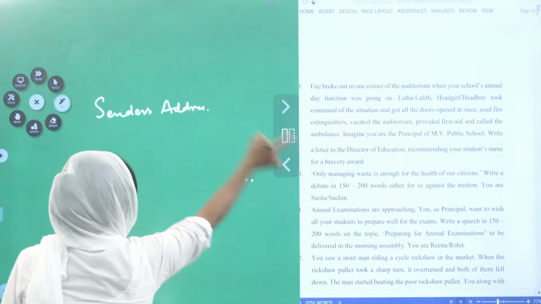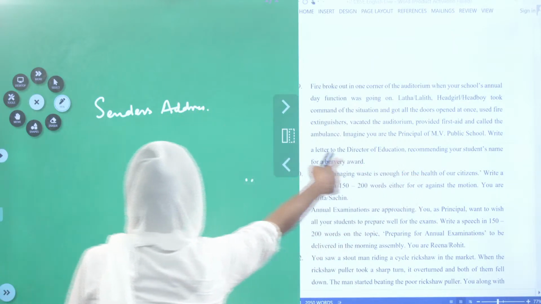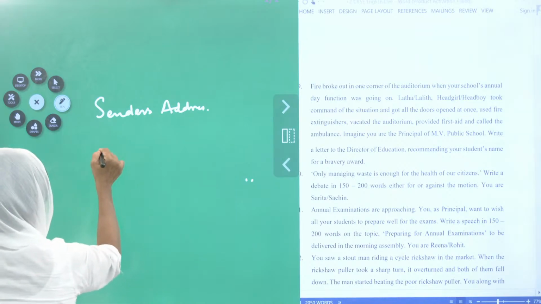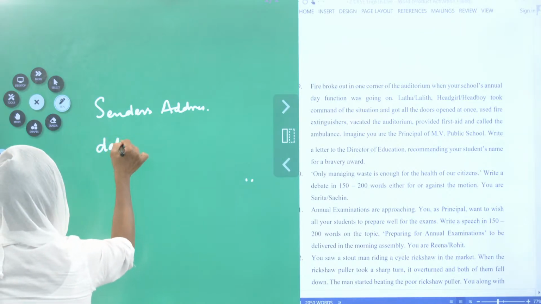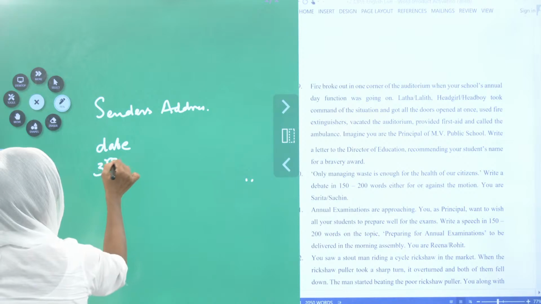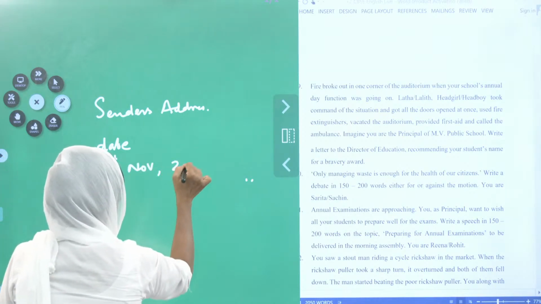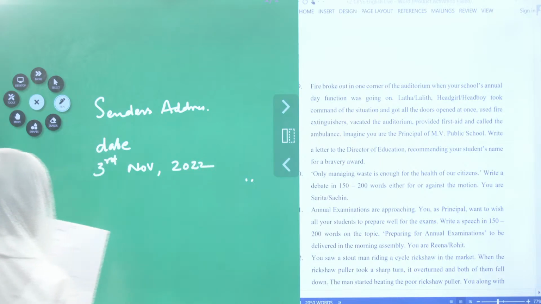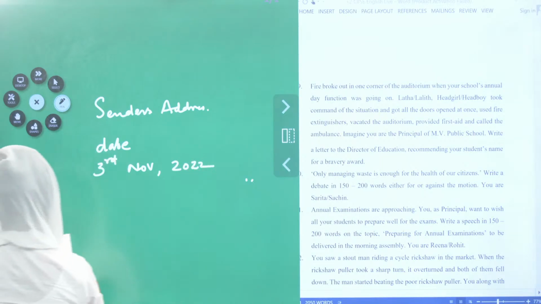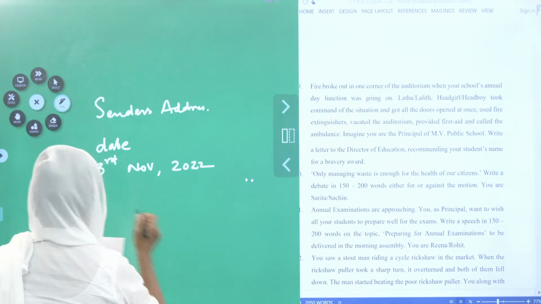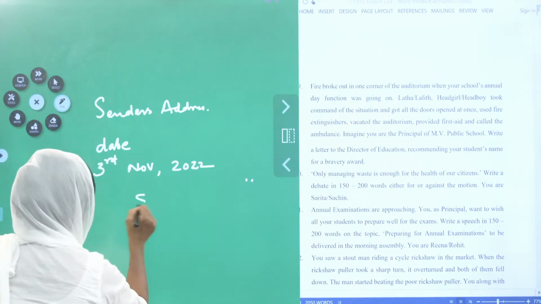Who is sending? The principal is sending. Now the very next line, write the date. Date should always be, as I told you, 3rd November or whatsoever, 2022. This is the method of writing the date. And then what are you going to do in a formal letter? The very next line is the subject.